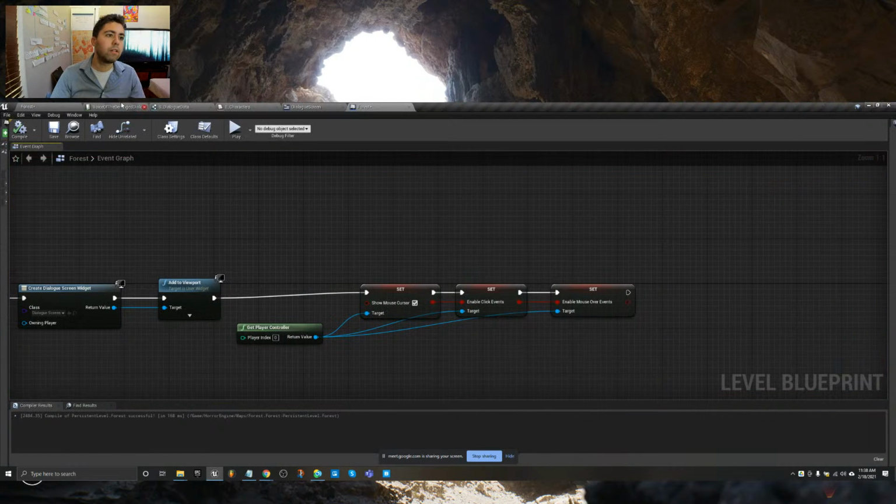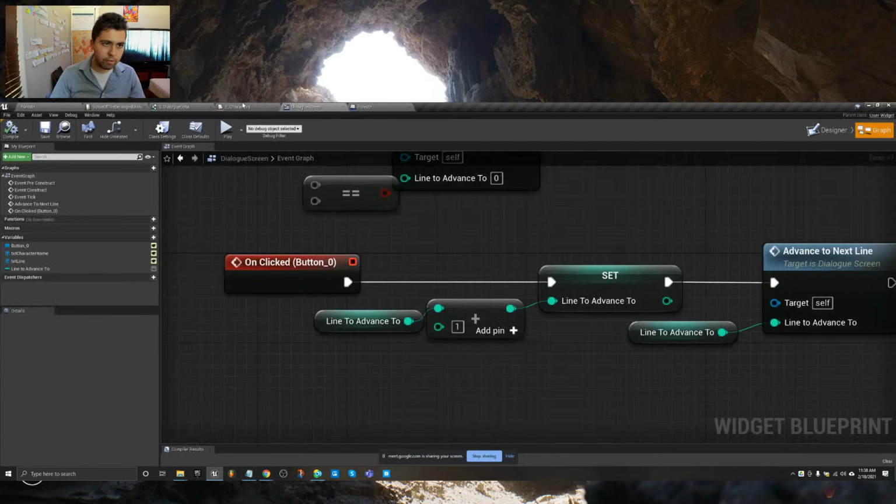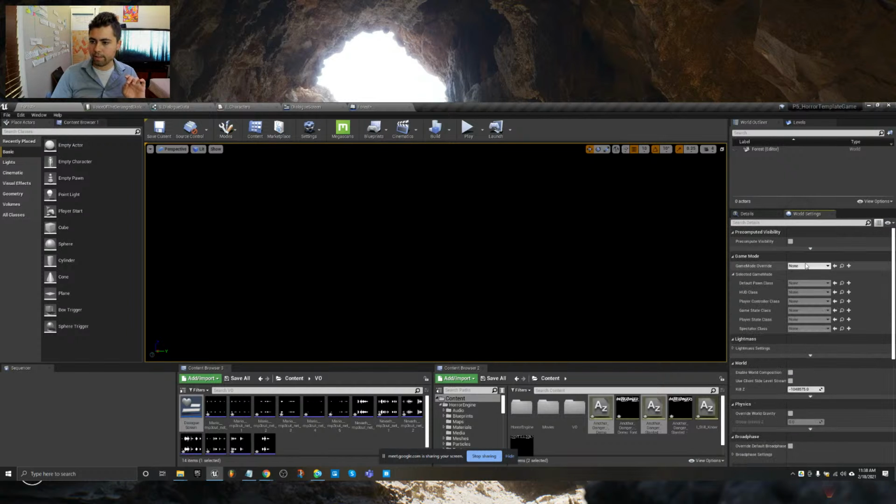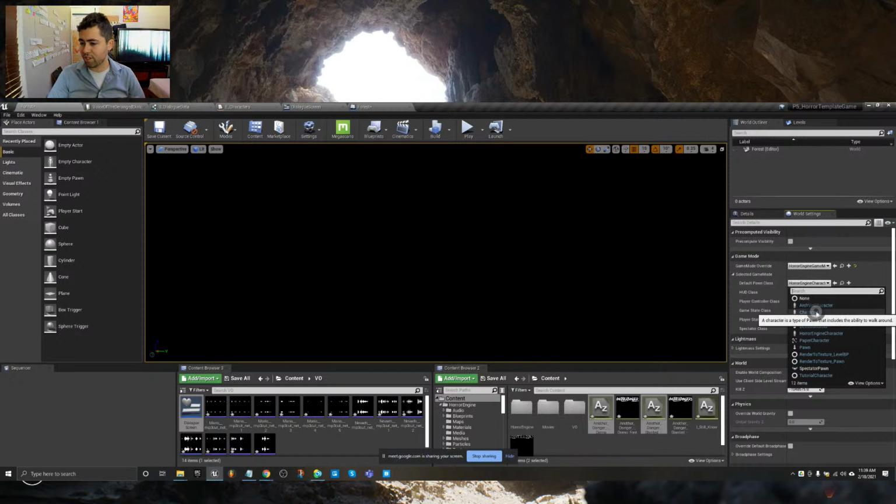Not happening. All right. Let's debug some other stuff. Some of it might have to do with the fact that we are on this template right now, and they're adding their own HUD over ours. So what we might need to do is do a game mode override where instead of playing as their character, we're playing as like a non-entity character, an observer, you know. So let's do that horror engine game mode, but changing the default pawn now to just character, and everything else can stay the same.